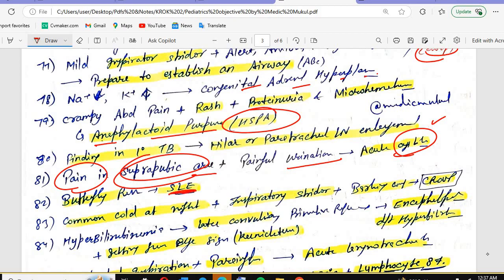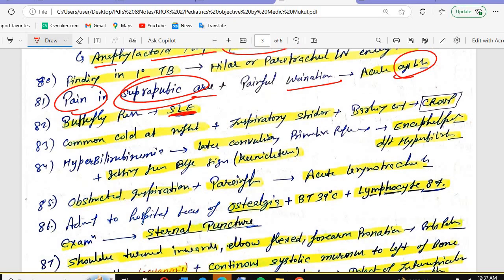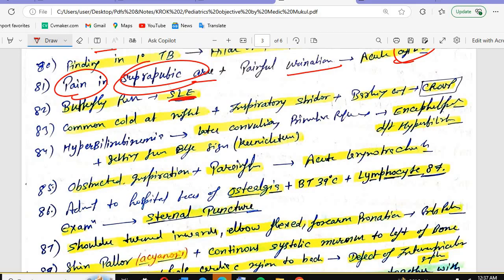Butterfly rash is seen in SLE, systemic lupus. Wire loop kidney is seen in which condition? SLE, one form of SLE. What is that? Lupus nephritis. Common cold at night plus inspiratory stridor, barking cough: croup.